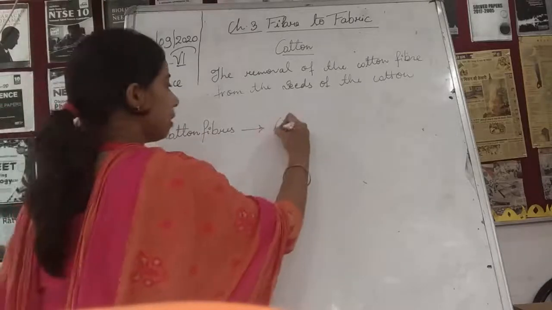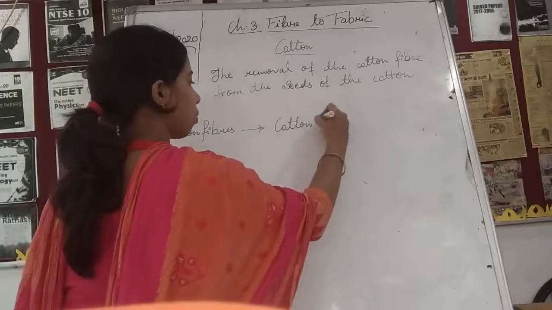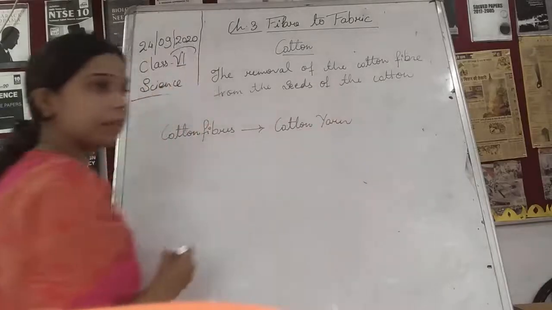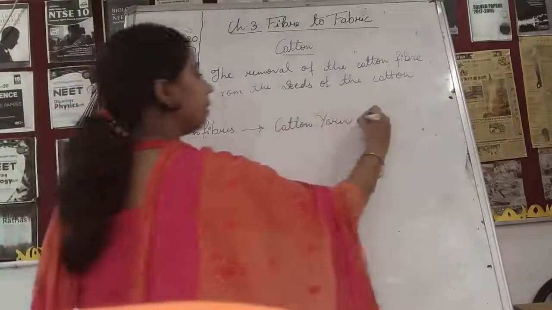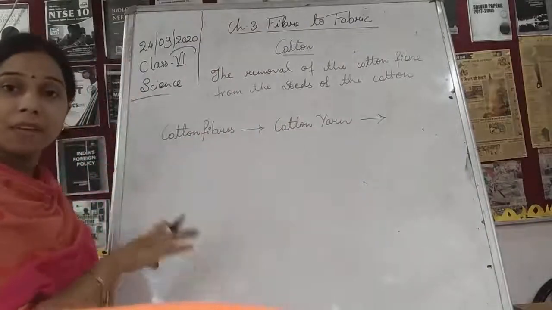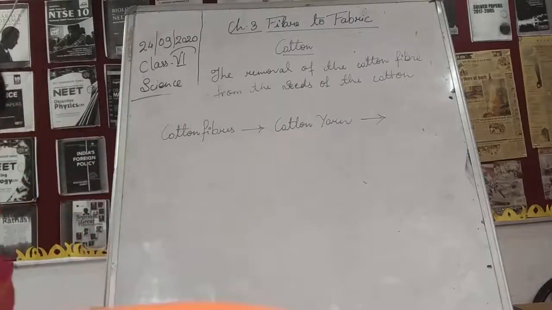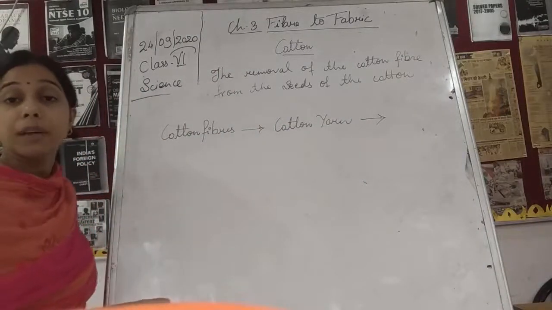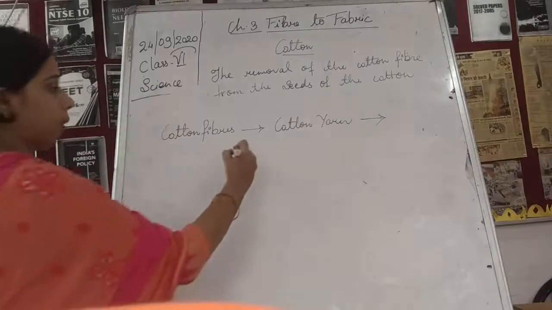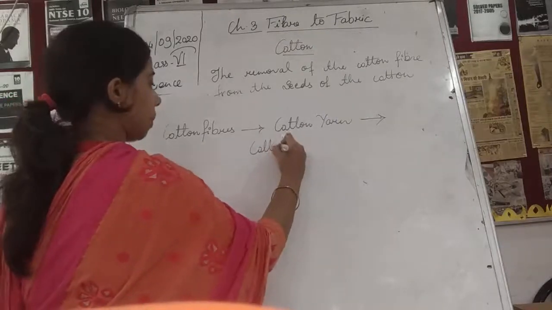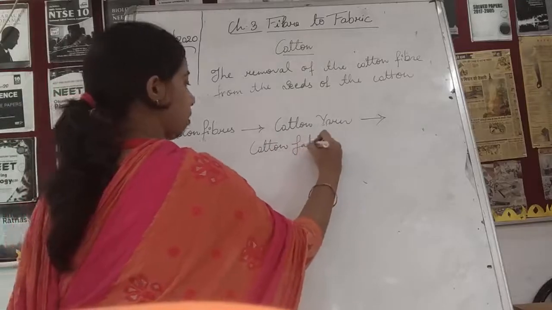So we'll say this cotton fiber helps in the formation of cotton yarn. And this cotton yarn finally combines together at right angle to each other to form the cotton fabric.